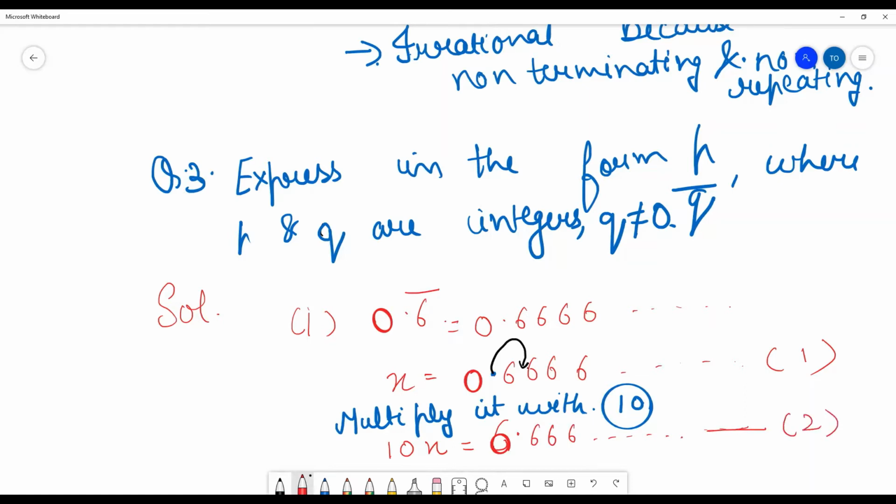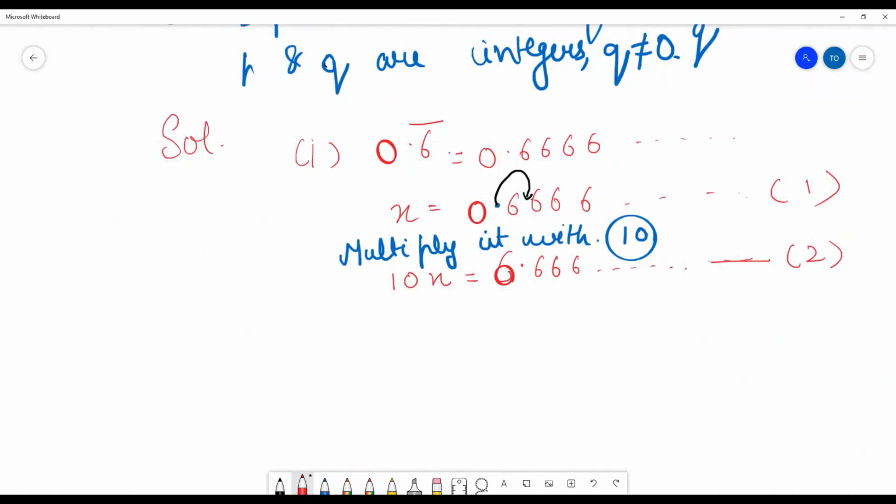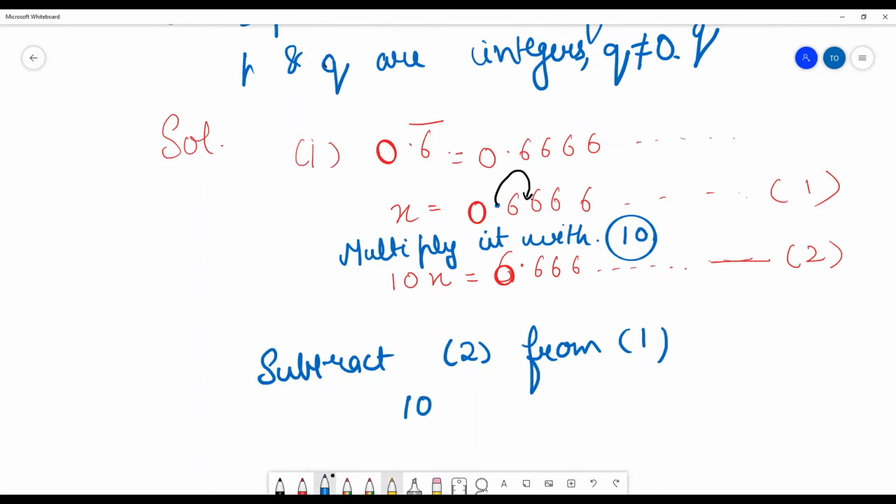Now what we will do is we have to find out what? We have to find out it is in the form of P upon Q. So what we will do is we will subtract the greater from the smaller. So which is the greater one from equation 1 and 2? Can you tell me? 2 is the greater one. We have to subtract 2 from 1. So what you will get here? 10x. You will get what?